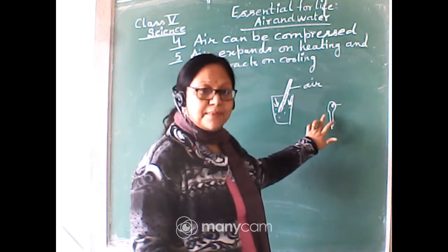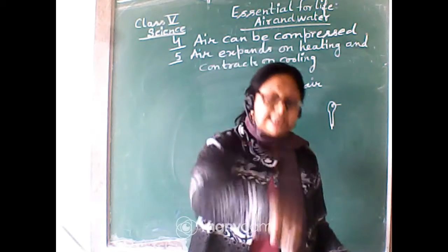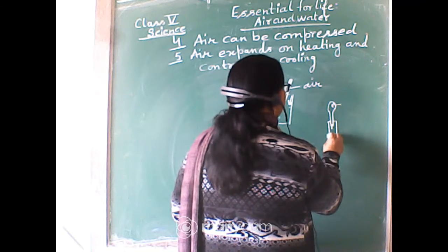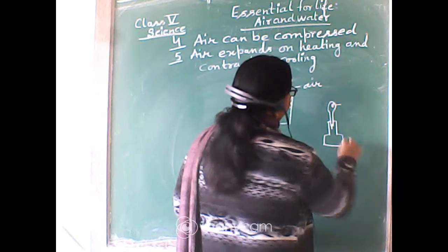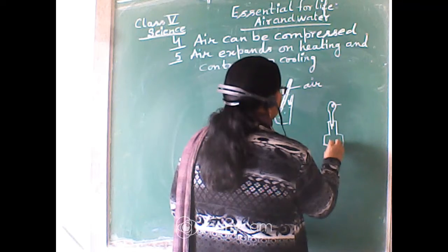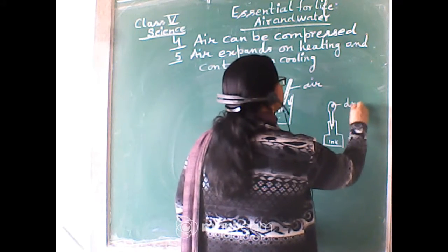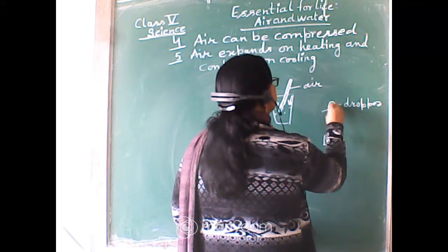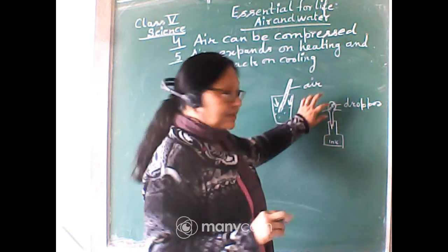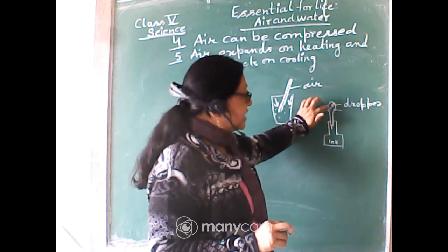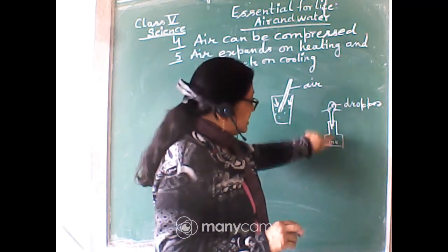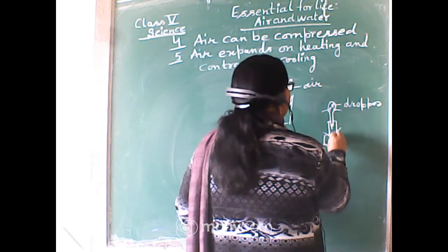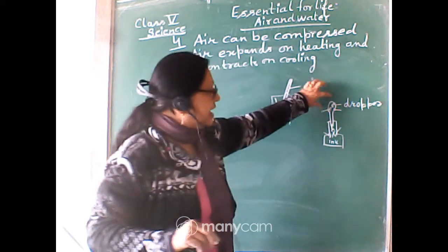Once this dropper is emptied, then when you put it inside the ink pot, at first we press it and empty the air within it, and once the dropper is emptied, the air will pressurize the ink and the ink will start filling the dropper.